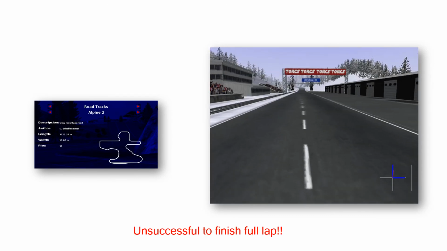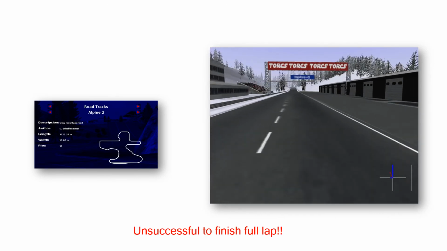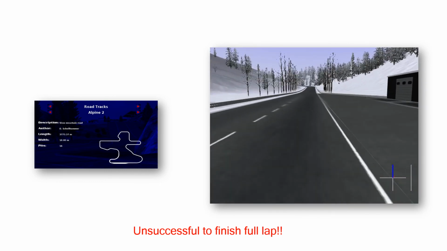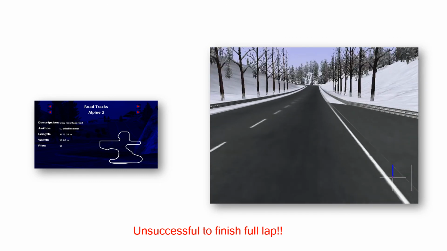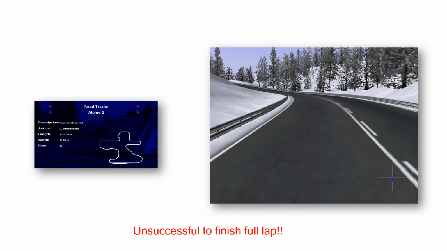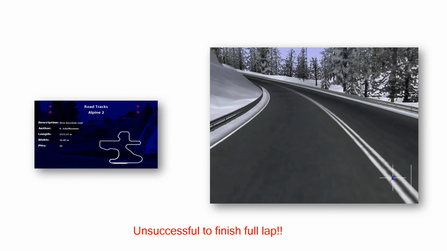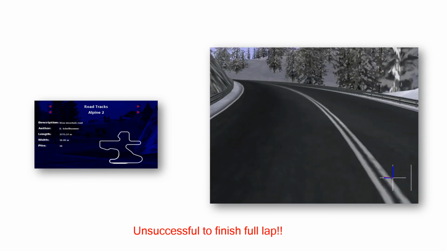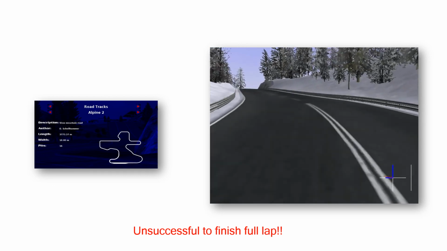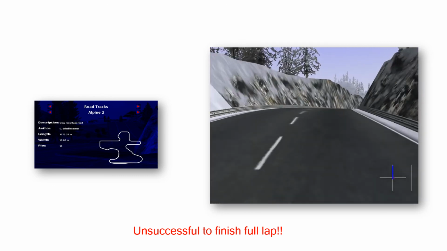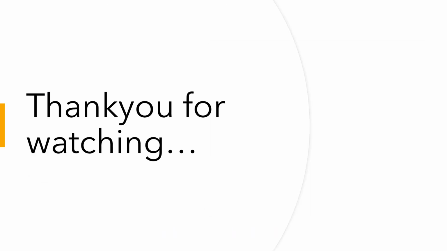For this particular track named Alpine 2, which is considerably more complex as compared to our other evaluation tracks, the learned policy for the imitation learning agent is unable to complete even a single lap. In order to generalize the imitation policy towards more tracks, we need to add expert trajectories coming from more tracks as well to the learning set of the imitation learning agent. Thank you.